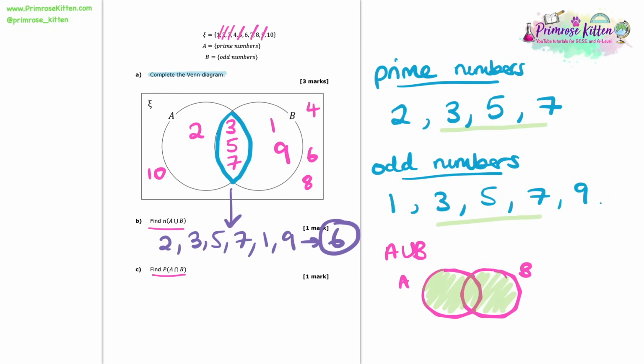Now we're asked to find the probability of A intersection B. Now that is that middle region where A and B intersect each other. And I can see that I've got 3 numbers in that region, and in total I had 10 numbers. So the probability of getting something in that region is going to be 3 out of 10, and that is the probability of A intersection B.